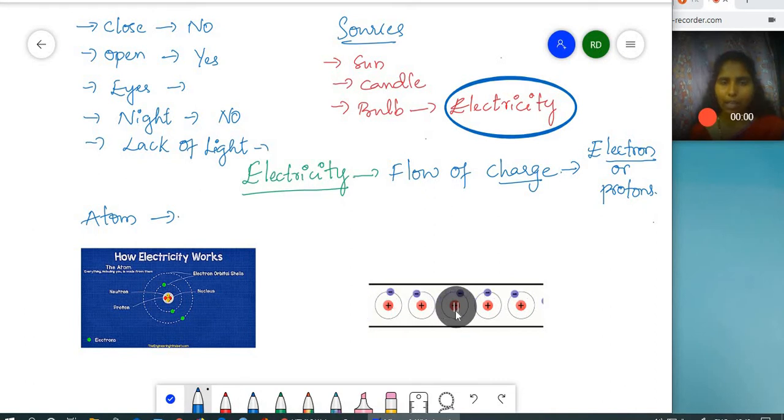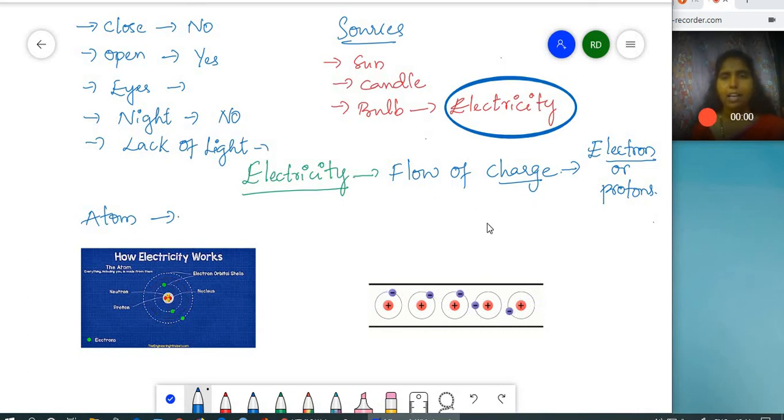This plus indicates the positive charge and the negative indicates the negative charge, that is electron. And the electrons are jumping from one atom to another atom. Why is this happening? Because they are attracted to the proton, but we are not making them get attached to the protons, but we are making them jump from one atom to another atom, where the flow of charge is happening. And this is how we make electricity.